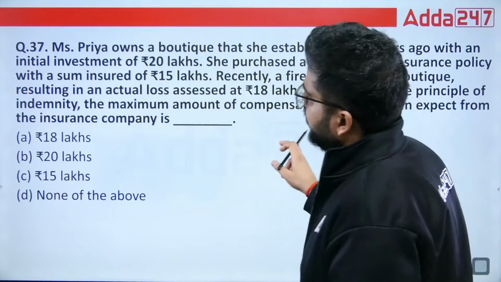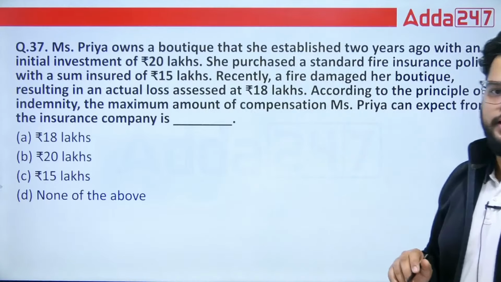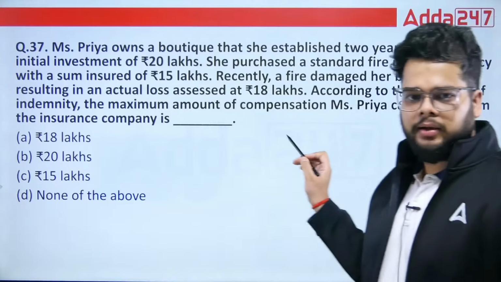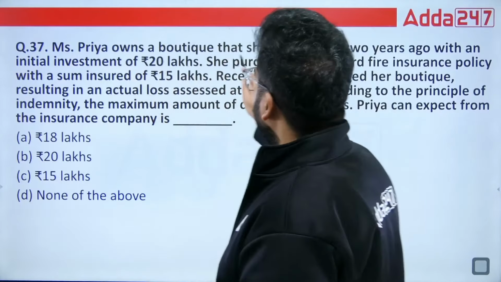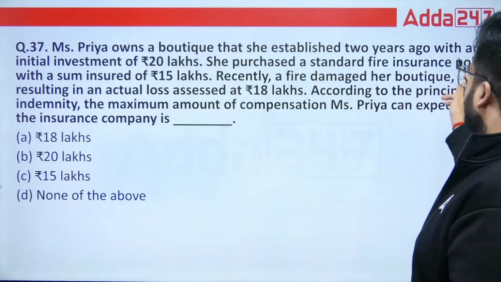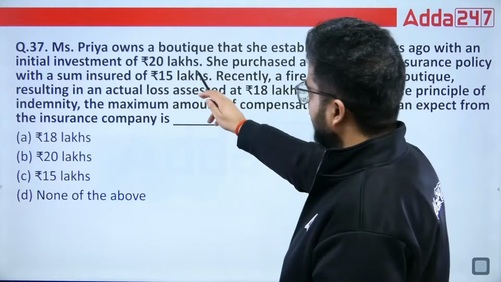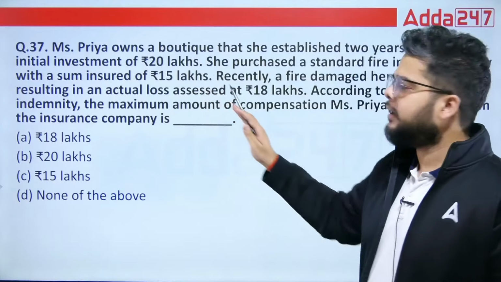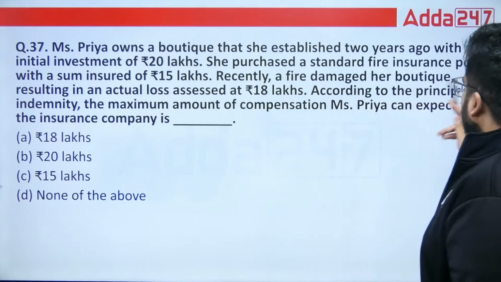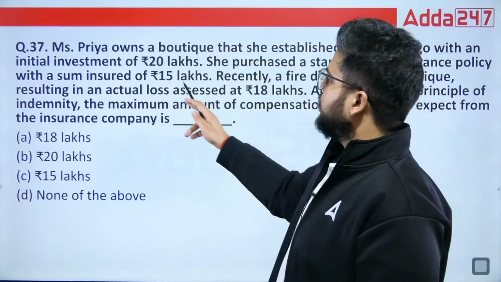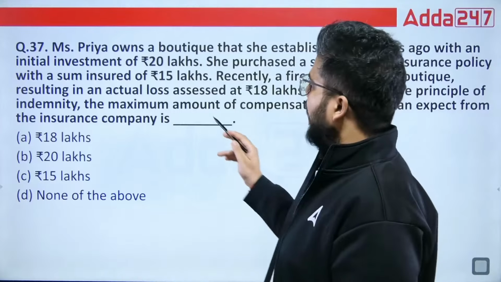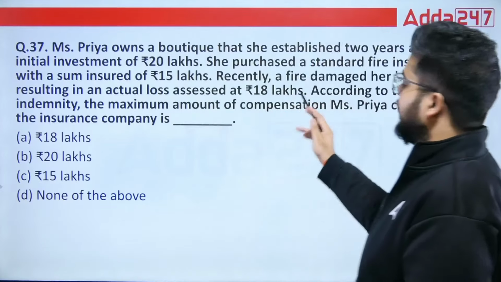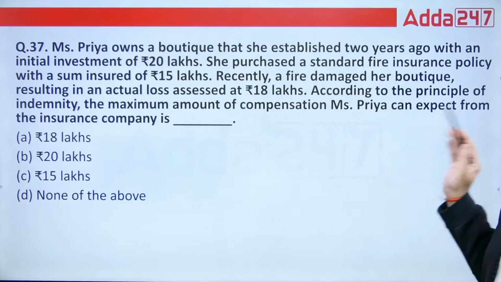Okay. Then we have one question based on, yes, the principle of indemnity in insurance. Miss Priya owns a boutique that she established 2 years ago with an initial investment of 20 lakh. So initial investment is what? 20 lakh. She purchased a standard fire insurance policy with sum insured 15 lakh. Recently fire damaged her boutique, resulting in an actual loss assessed at 18 lakh. So 18 lakh is the actual loss.